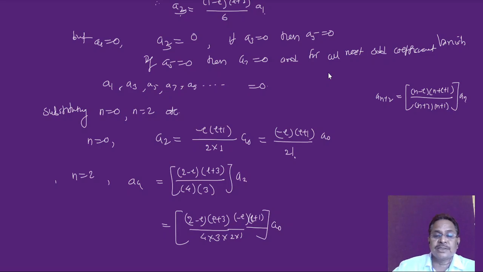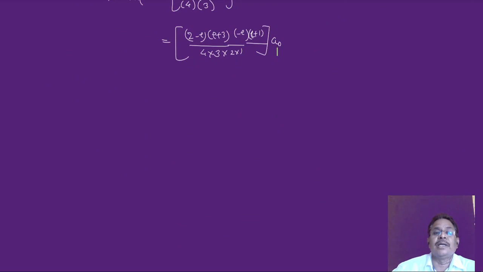So rearranging this, take separate negative terms on one side and positive terms on the other side. It can be written as minus, changing the sign here, l minus 2. Actually there is no need to do this, we'll do some other steps.